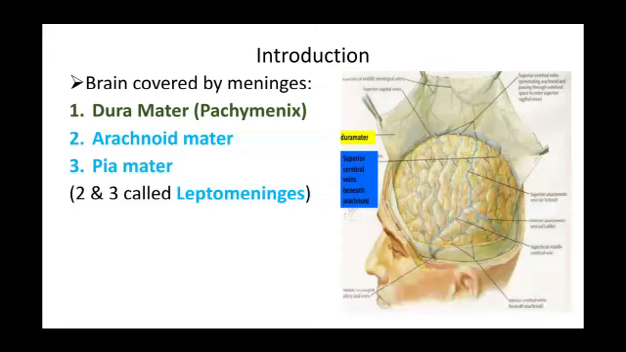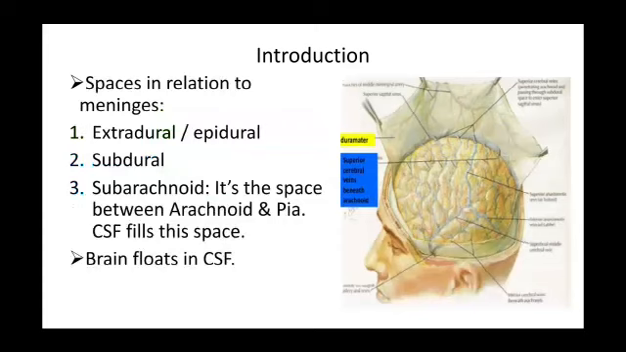So the brain is covered by meninges, that's the dura mater, arachnoid mater and pia mater. Dura mater is also called pachymeninx, whereas arachnoid and pia are called leptomeninges. Various spaces are present between the meninges: extradural or epidural space, subdural space, and subarachnoid space. This is the important space, between the arachnoid and pia, which contains the cerebrospinal fluid. So the brain floats in the cerebrospinal fluid.